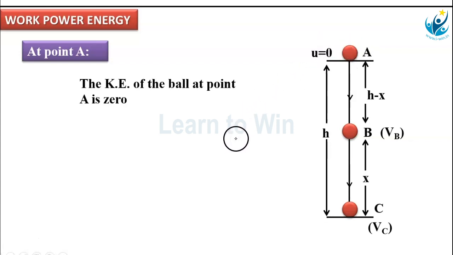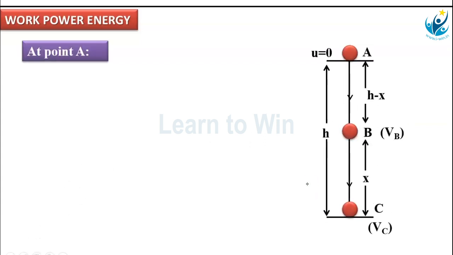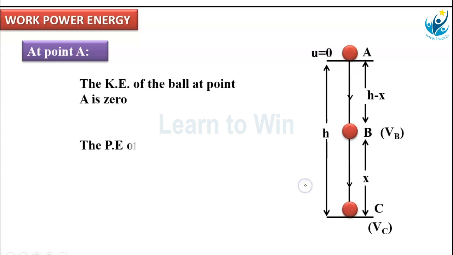Now, here we are going to find the potential energy of the ball when it is at A point. At A point, it is at a height h above the ground. It is at a height h above the ground, so what is the potential energy formula? mgh. So the potential energy of the body at A point is mgh.